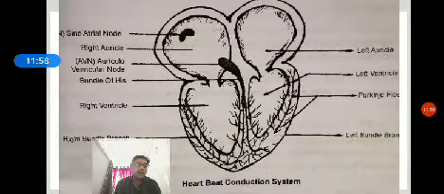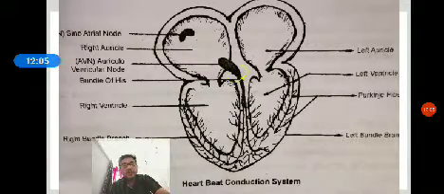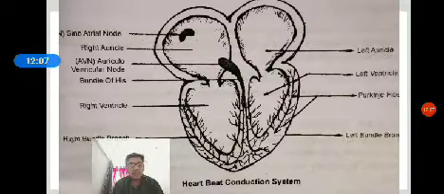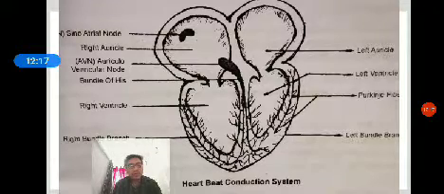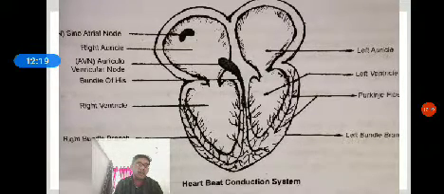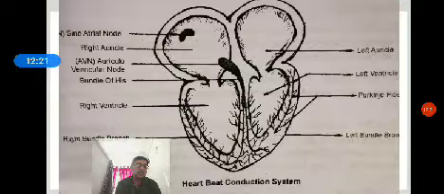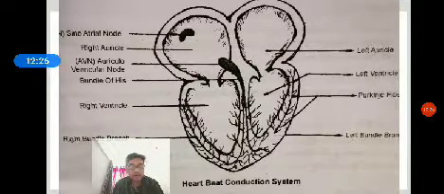These impulses are picked up by another set of muscle tissue called the AVN, which is situated at the junction of the interauricular and interventricular septum. Then the AVN transmits these impulses to the ventricles through a special set of muscles called the bundle of His and Purkinje fibers, resulting in coordinated contraction of the ventricles.